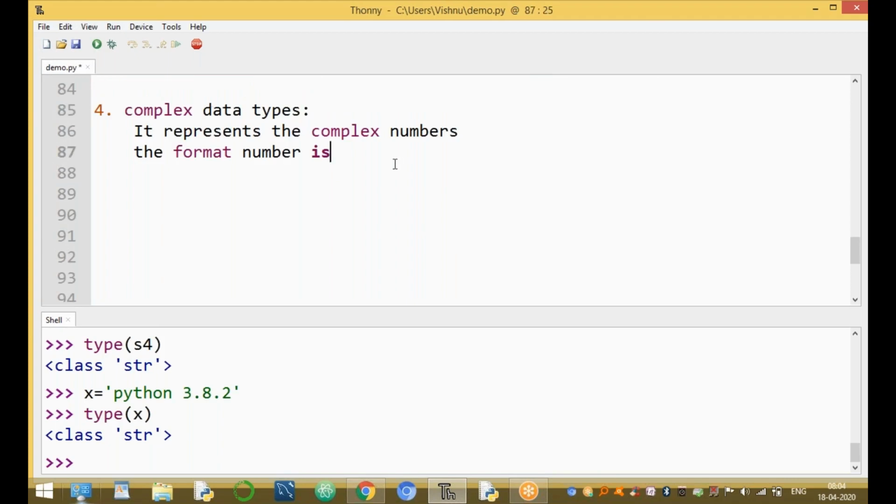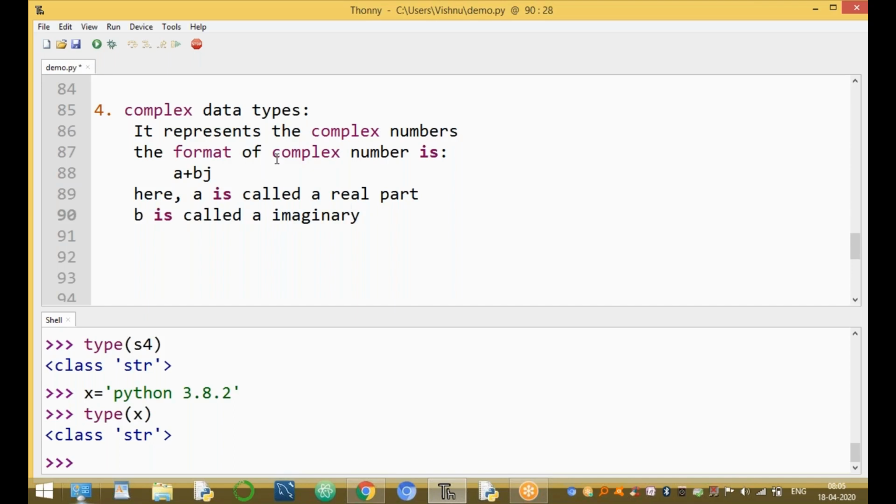Here, the mathematical concept completely. The format of a complex number is a plus bj. What is a? a is called the real part. b is called the imaginary part.